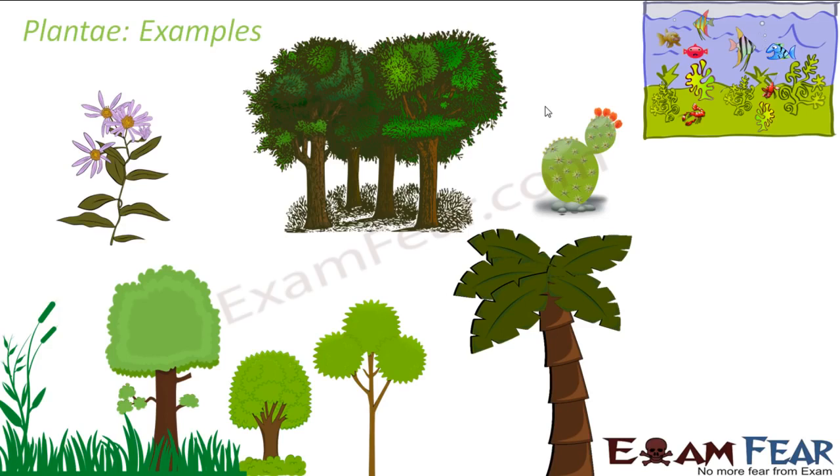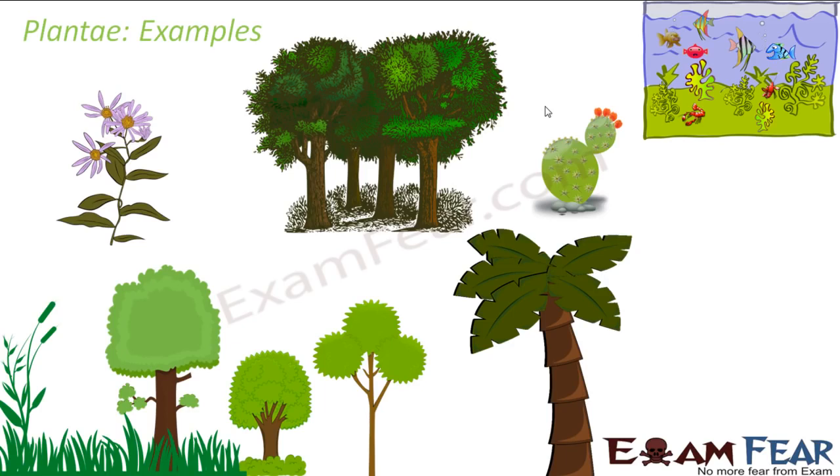Now as you can see on the screen, their varieties are really diverse. When you compare a cactus with an aquatic plant, the two are very different from each other. Even though both of them satisfy most of the basic characteristics of a plant, for example, they are immobile, both are autotrophic, both have a cell wall, so most of the basic features will match. But when we study each of them in more detail, we see that there are a lot of differences between a cactus and an aquatic plant, or between a flowering plant and a non-flowering plant.